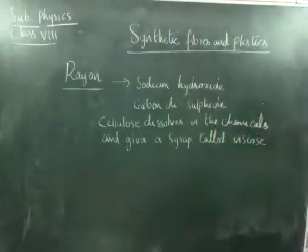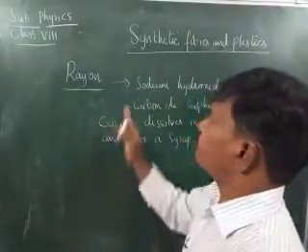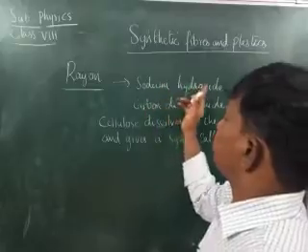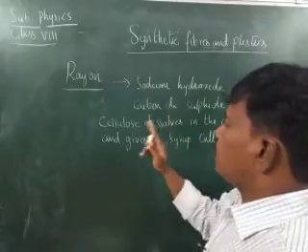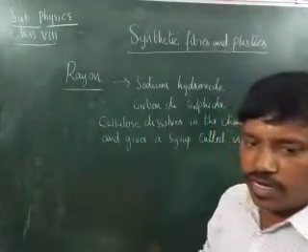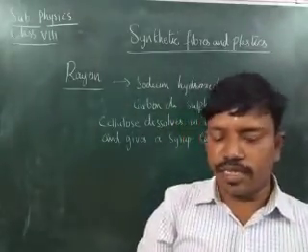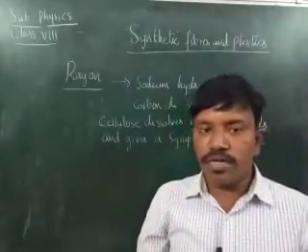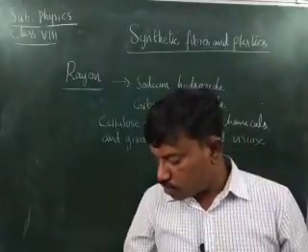Okay, children. See here, rayon is obtained from the cellulose of wood pulp. Then it is treated with several chemicals such as sodium hydroxide, and then it is added to the carbon disulfide. The cellulose dissolves in the chemicals and it gives a syrup, children. That syrup is called viscose. And here viscose is forced through the spinneret.